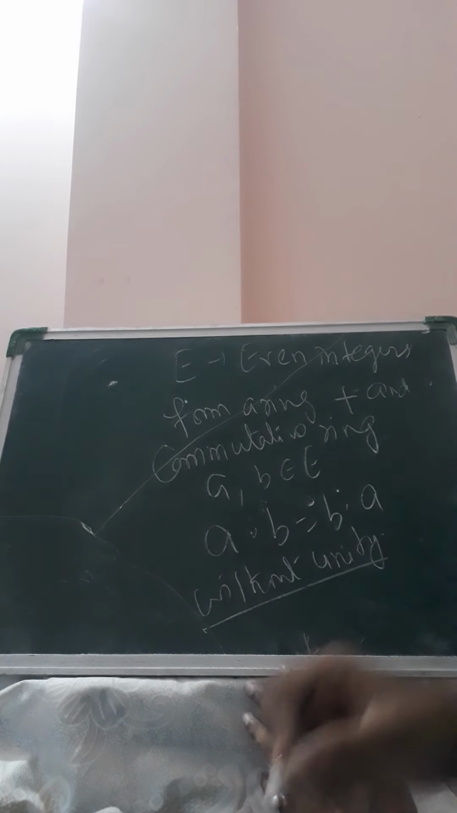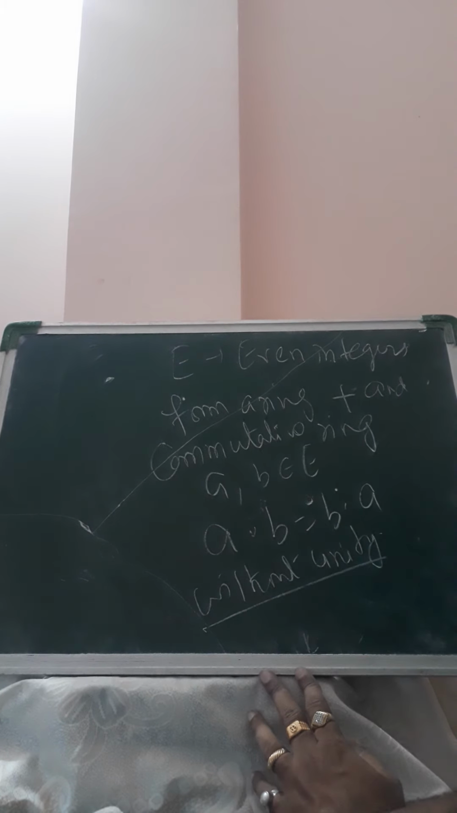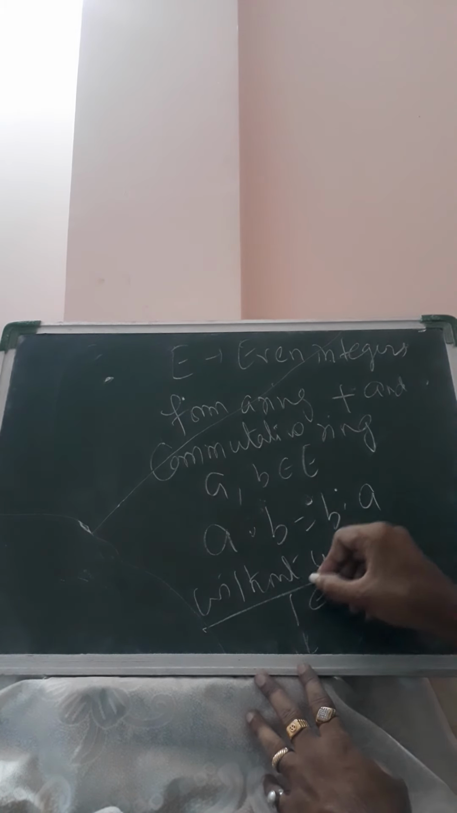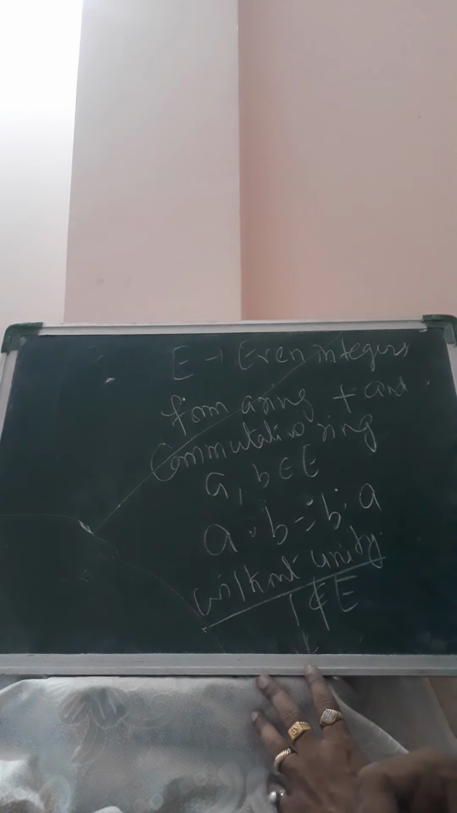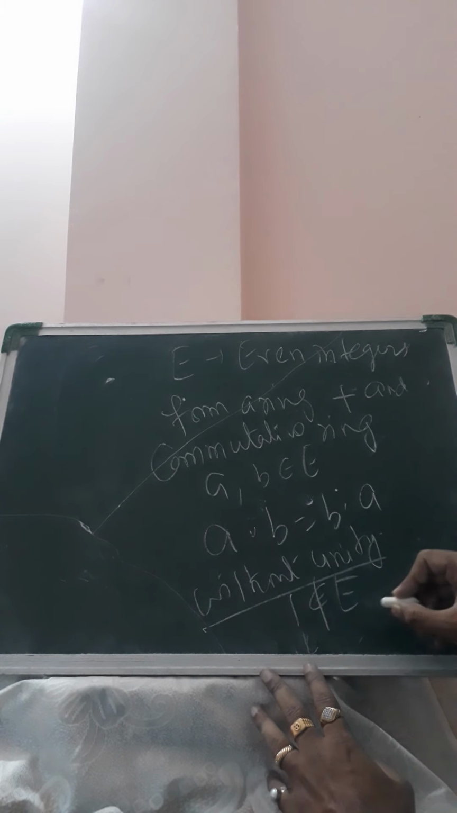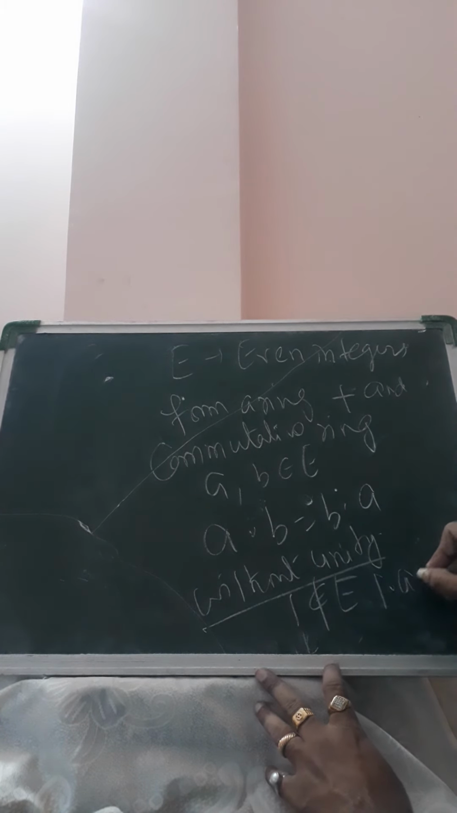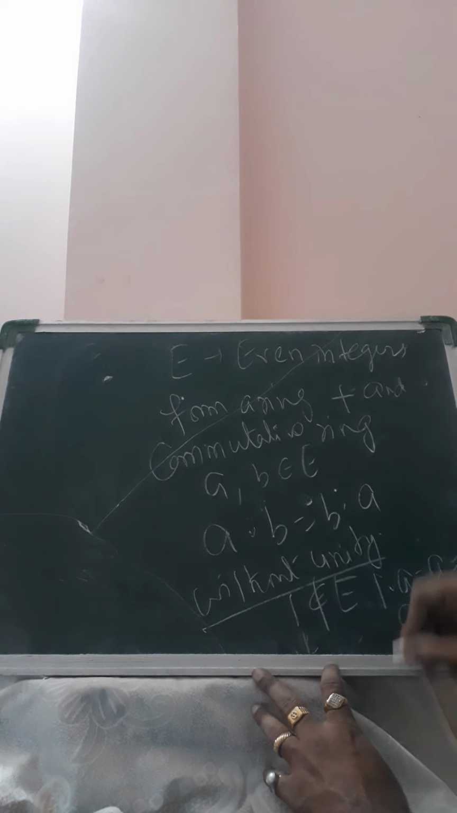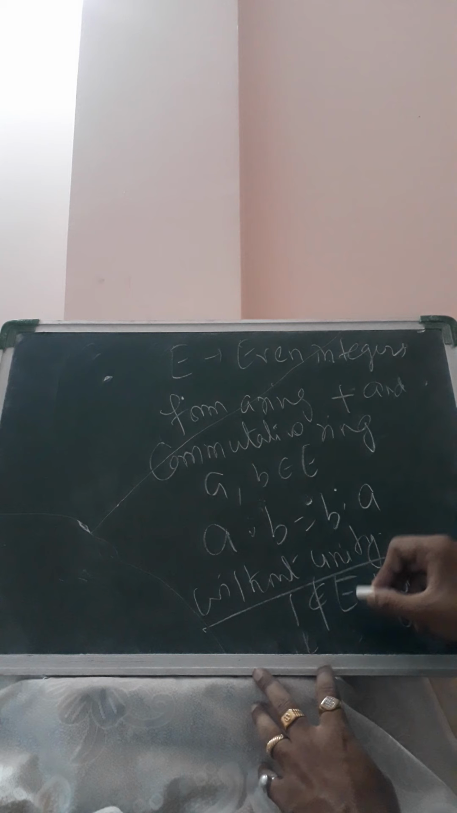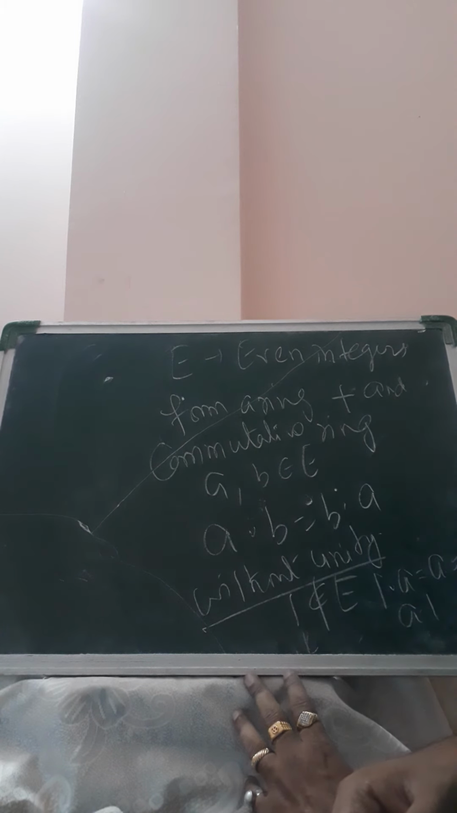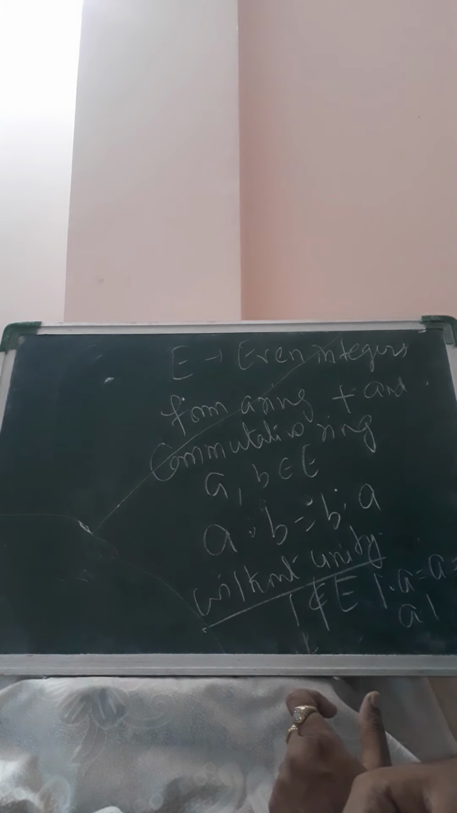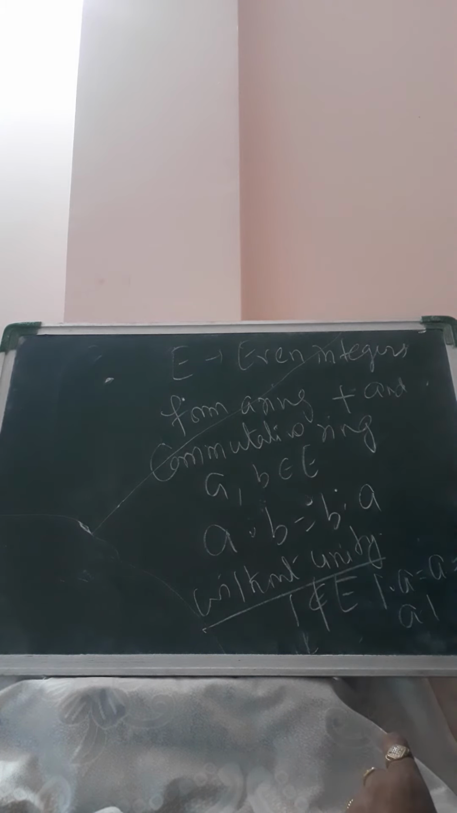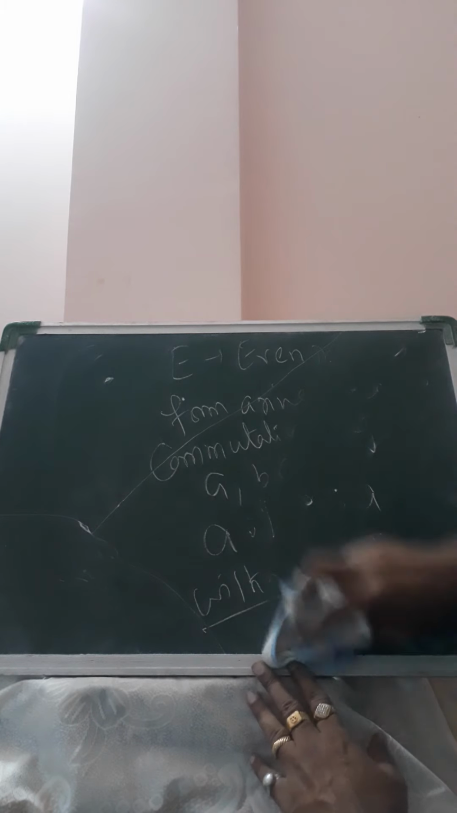This ring does not have unity, since 1 does not belong to E. 1 is the element satisfying the property 1 · a = a · 1, so 1 is the unity, but 1 does not belong to the set of even integers. So the set of even integers forms a commutative ring without unity with respect to addition and multiplication.